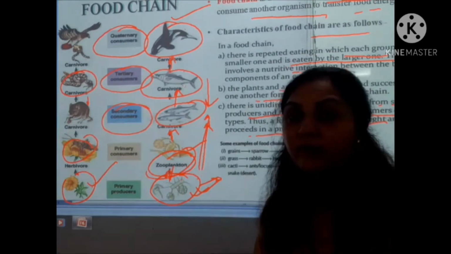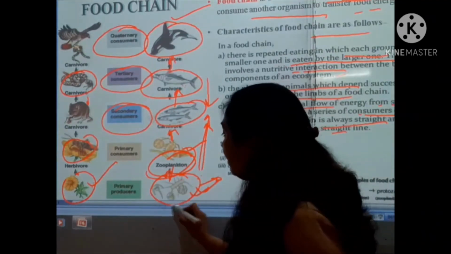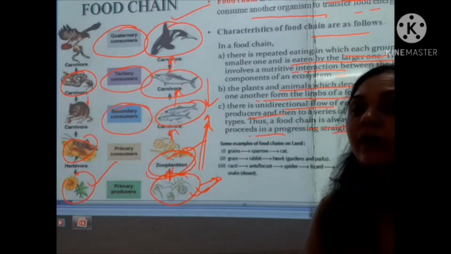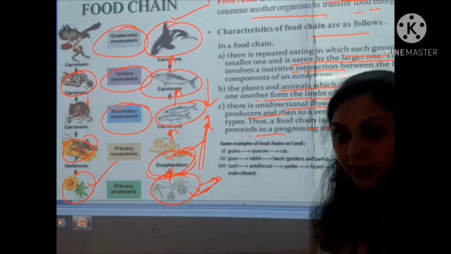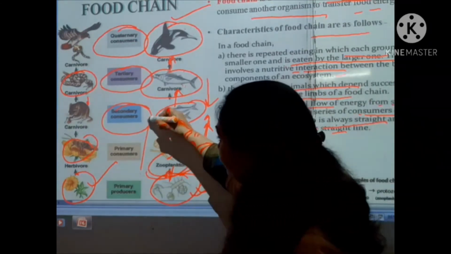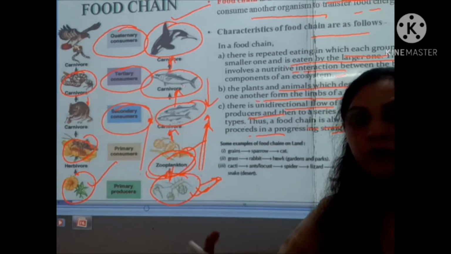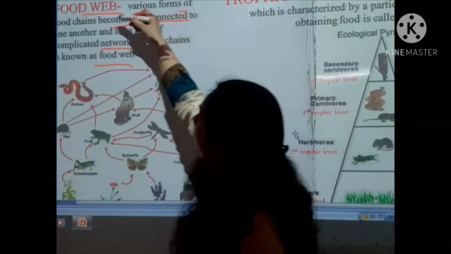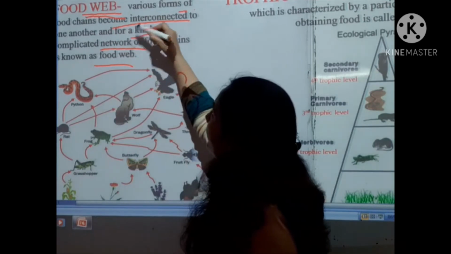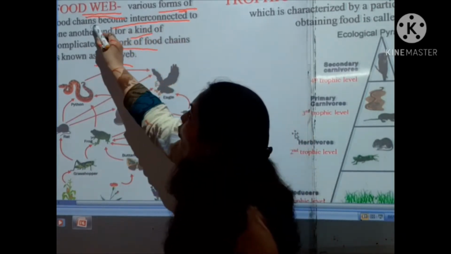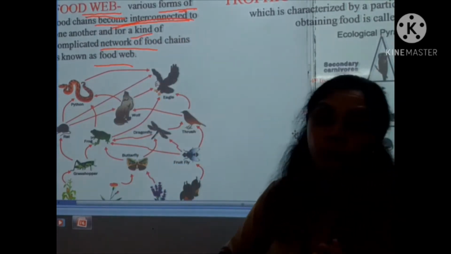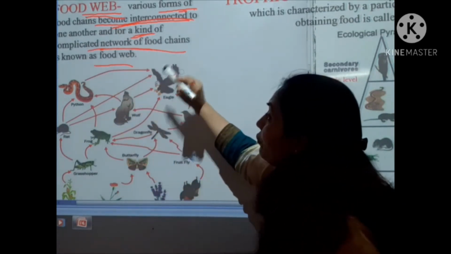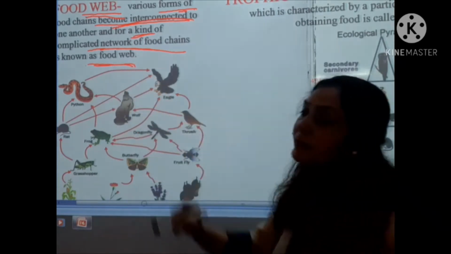Whatever we know very well, the producers will be eaten by the small herbivores or the herbivores, and they are the primary consumers. Fine, so in this chain the flow of energy will be conducted, so that is unidirectional. Friends, you are looking here at the food web, where the various food chains become interconnected with one another and form a complicated network of food chains, and that is known as the food web.